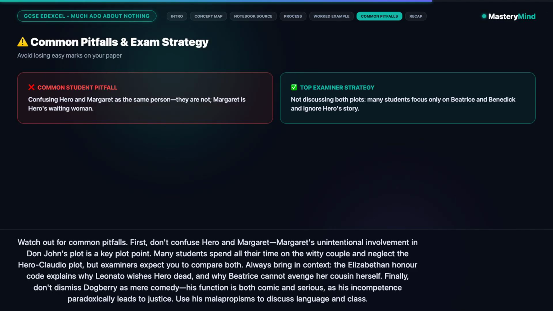The Elizabethan honor code explains why Leonato wishes Hero dead, and why Beatrice cannot avenge her cousin herself. Finally, don't dismiss Dogberry as mere comedy. His function is both comic and serious, as his incompetence paradoxically leads to justice. Use his malapropisms to discuss language and class.